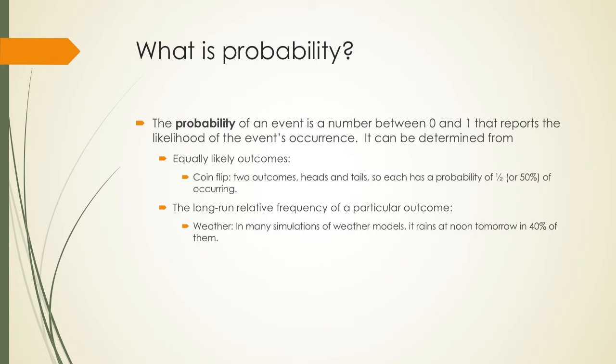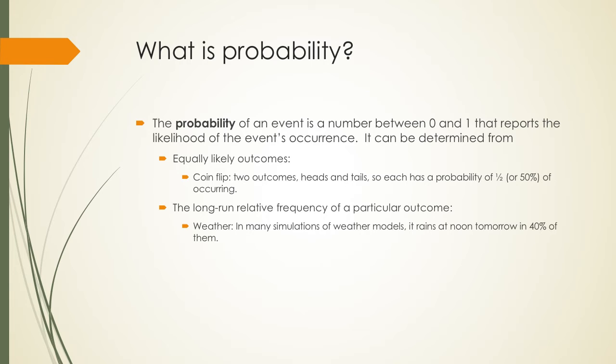But how do we make this a careful mathematical idea? We can define the probability of an event as a number between 0 and 1 that reports the likelihood of the event's occurrence. There are two ways to determine the likelihood of an event's occurrence. If the outcomes are equally likely, then the probability of any particular outcome is simply 1 divided by the total number of possible outcomes. For example, flipping a coin has two equally likely outcomes, heads or tails, so the probability of each is 1/2, or 50%.